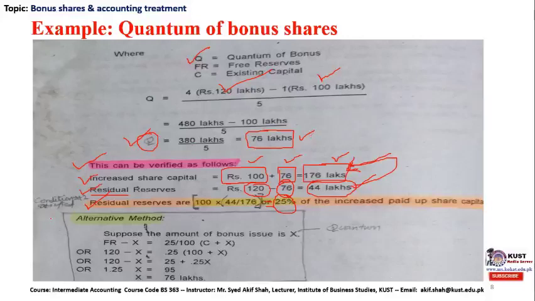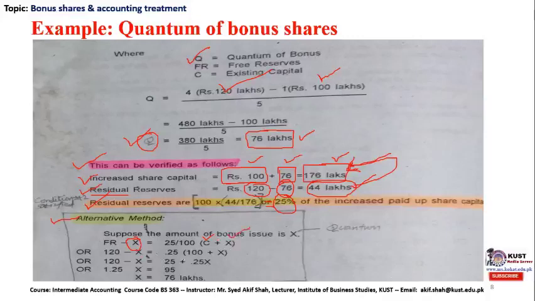Now dear student, we have an alternative method to find out the quantum of issuance with the help of direct mathematical algebra. That is, free reserve minus x is equal to 25 divided by 100 of the increased capital, like previous capital C plus the quantum, which is the unknown x.